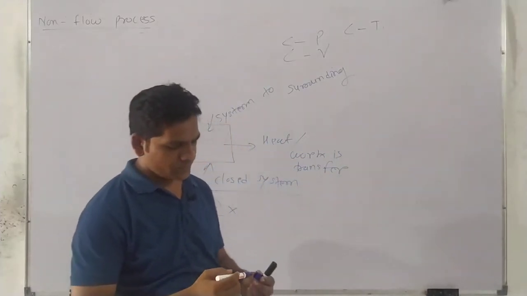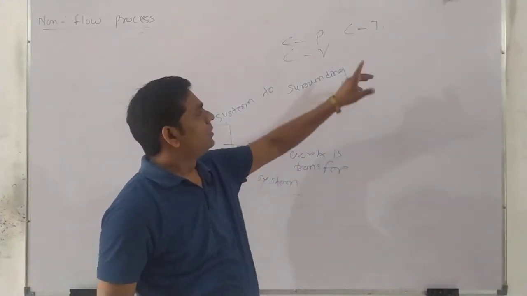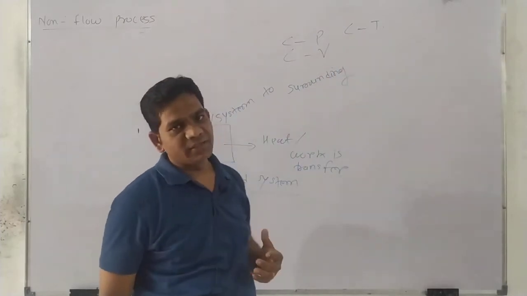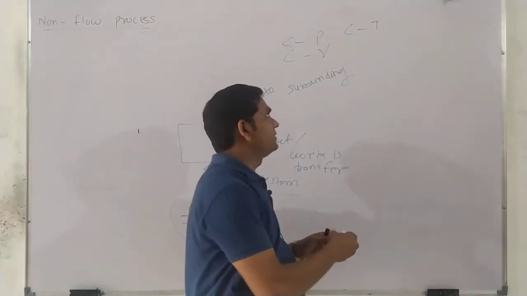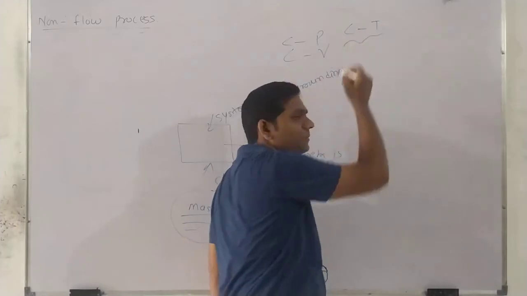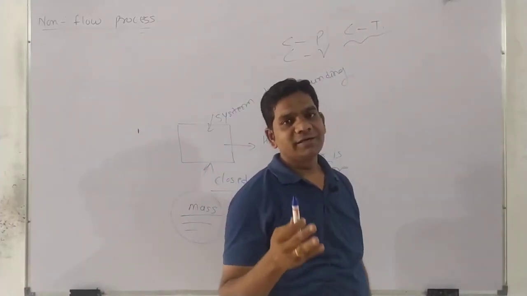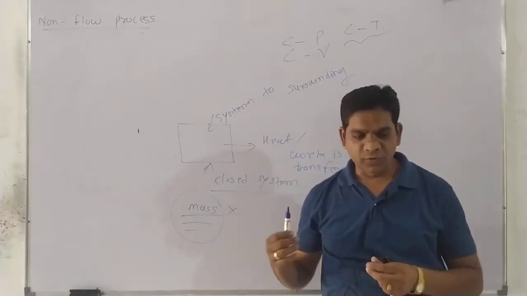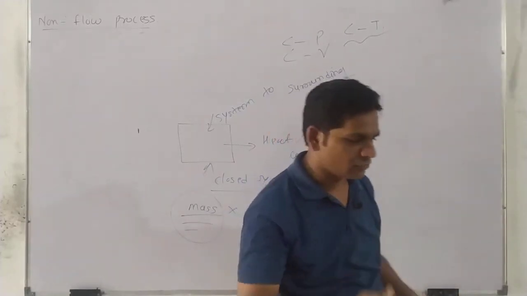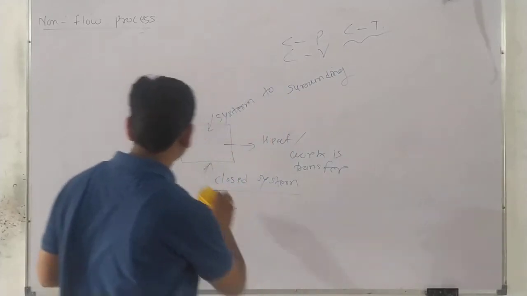Okay, boys and girls. So in our today's lecture, what do we learn? We learn this process, the isothermal process. Isothermal means a constant temperature process. So let's see how this process will work out.